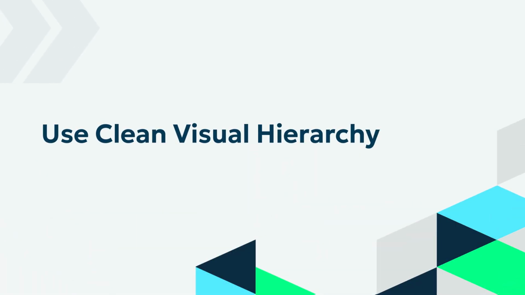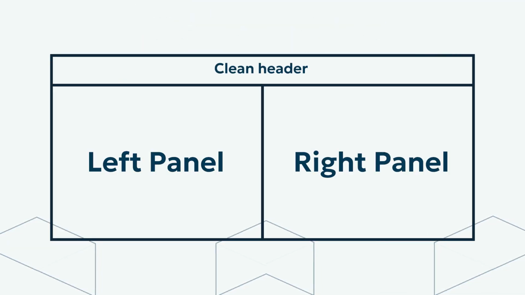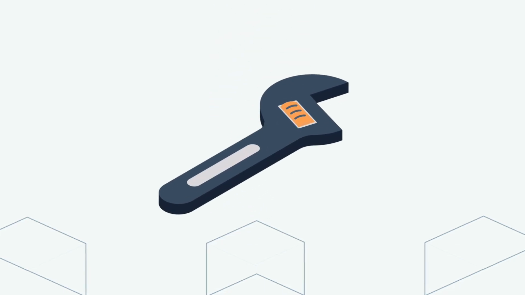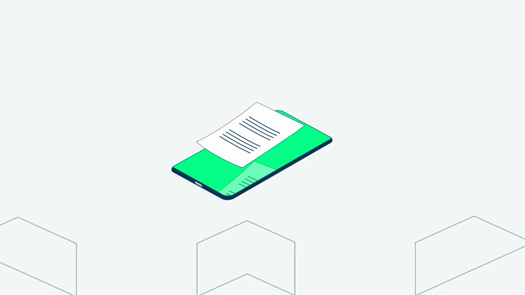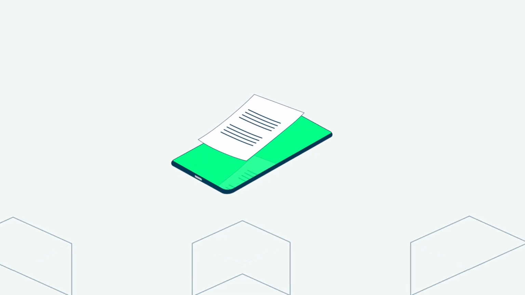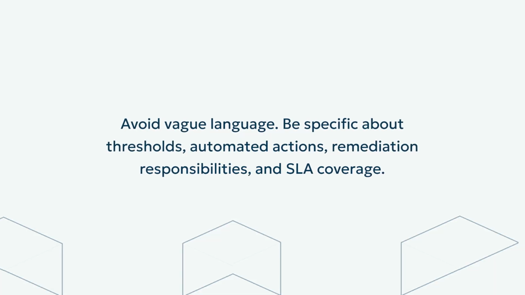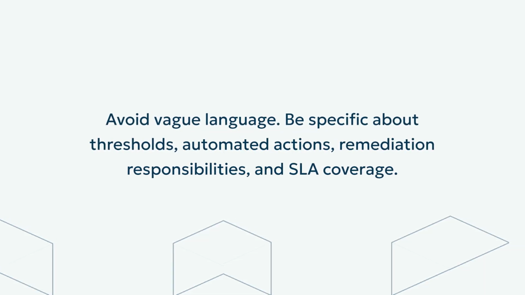Use clean visual hierarchy. Design matters. Use side-by-side panels, clear headers, and simple icons, such as an eye for monitoring and a wrench for management. Keep it to a single page. Clients should understand the distinction in under a minute. Avoid vague language. Be specific about thresholds, automated actions, remediation responsibilities, and SLA coverage.